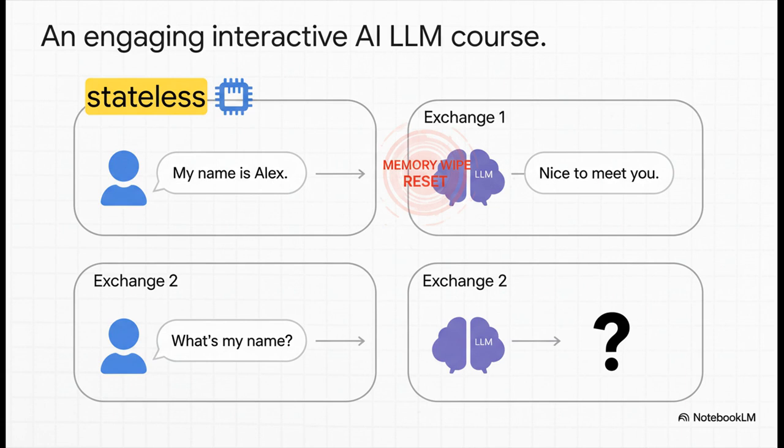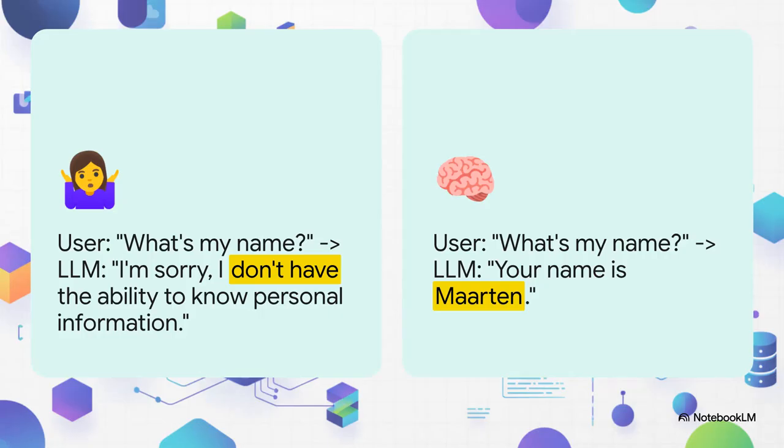It makes any kind of real back-and-forth dialogue totally impossible. This example shows it perfectly. Without memory, you say, "My name is Martin," and it says, "Hello, Martin." Great. But then if you ask, "What's my name?" it has no idea. But once we add a memory component into our chain, the model can look back at the conversation history and give you the right answer.